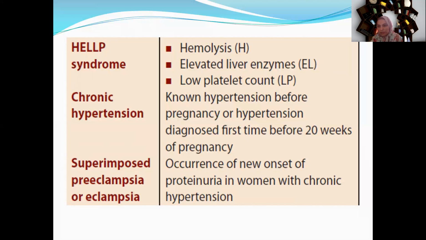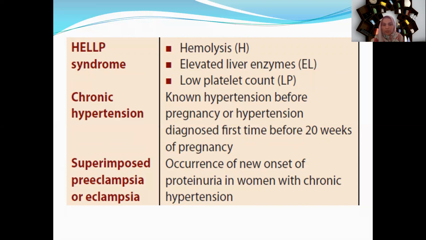This is a rare complication of pregnancy induced hypertension. H for hemolysis, EL for elevated liver enzymes, and LP for low platelet count. That is HELLP syndrome.